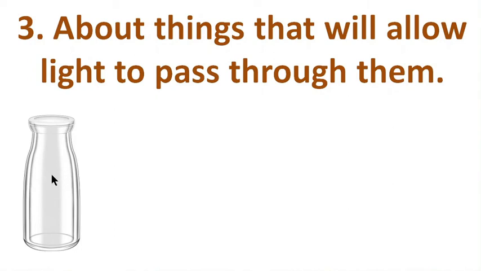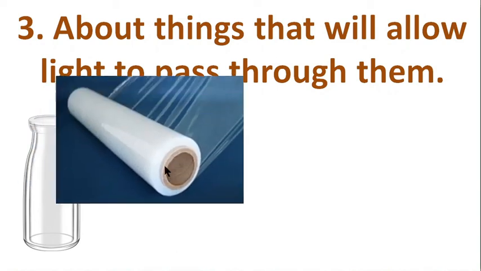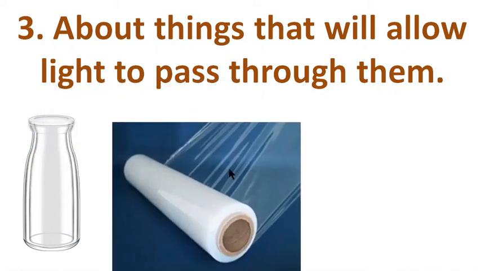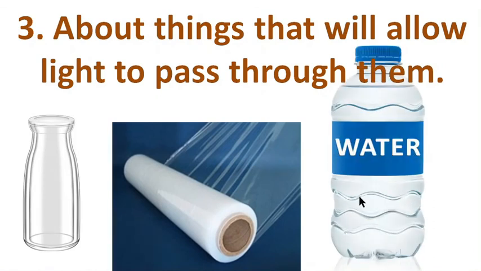So through this transparent glass, light can pass easily. This polythene is also very transparent, and this bottle of water is also very transparent. So light can pass through transparent objects.